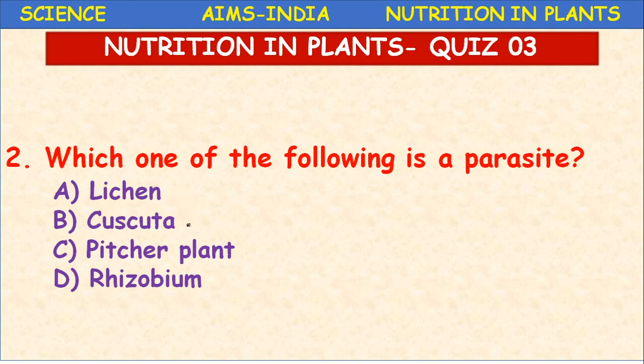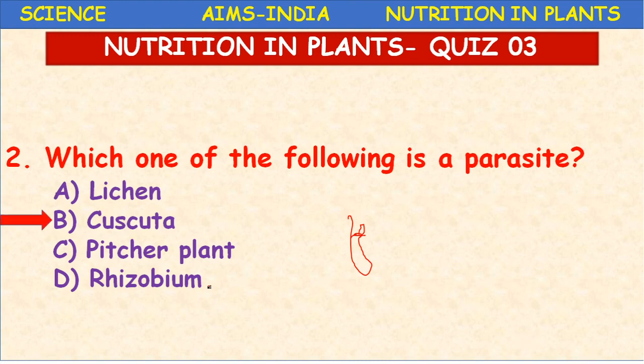And here Cuscuta, we have discussed, it is a parasite. And come to the third option, pitcher plant. Pitcher plant is also called a bladderwort. The plant is like this. It possesses several pitcher-like structures, and it is an insectivorous plant where it possesses a lid over it. Whenever the insect enters inside, it closes. So it is an insectivorous plant. And Rhizobium is a bacteria. So here the correct option is Cuscuta.